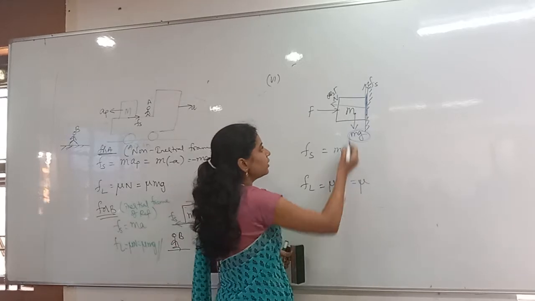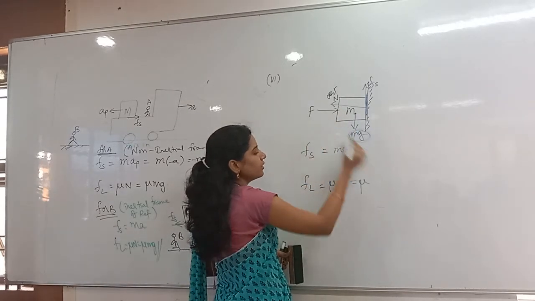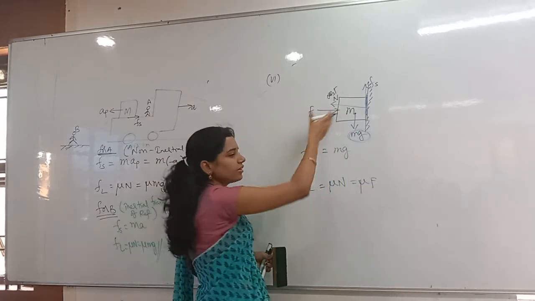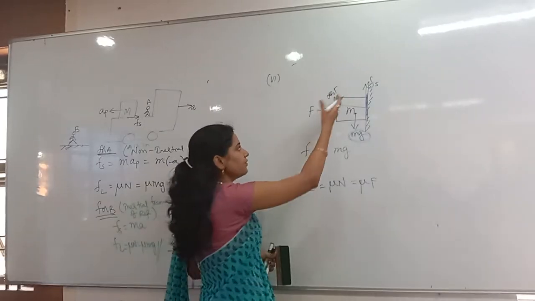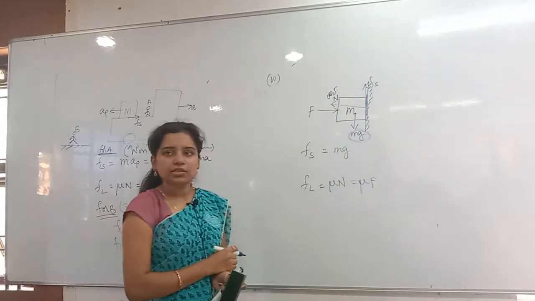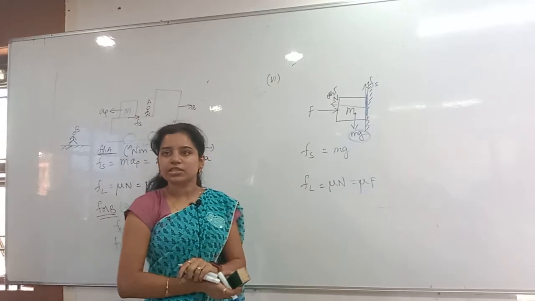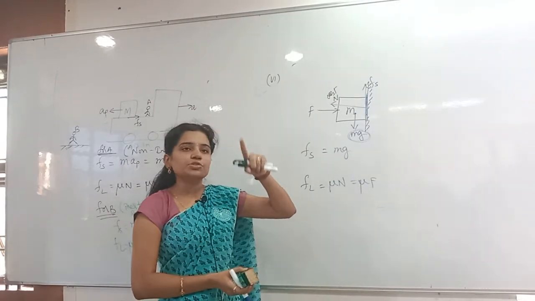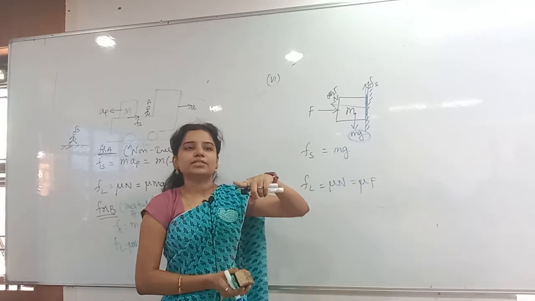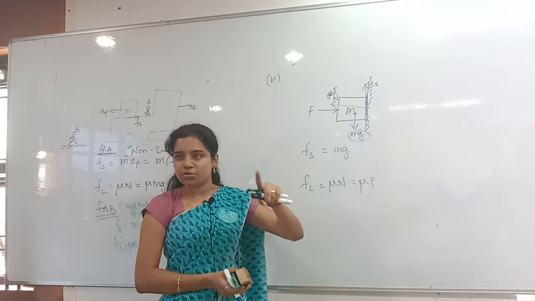So mu into, in the place of normal reaction, what can I write? F I can write. Why? Because this is an equilibrium, of course. Left side force is equal to right side force. Clear, everybody? So how did we get here Fs equal to mg? What's the reason? The body is moving in which direction? Downward. The body can move. It is not moving yet.